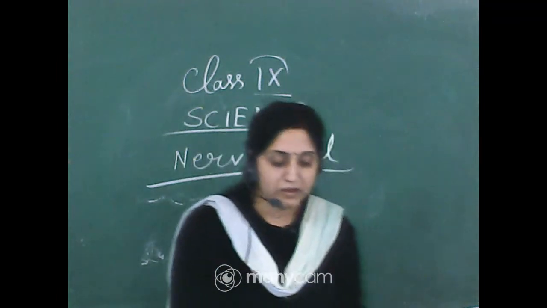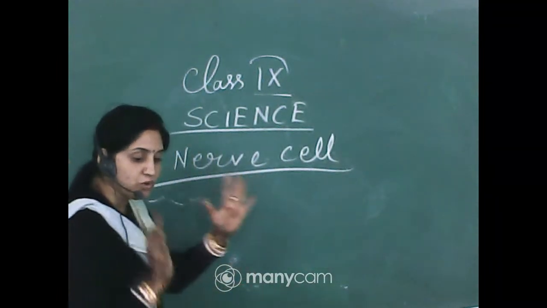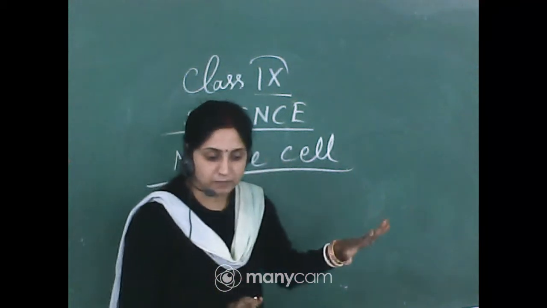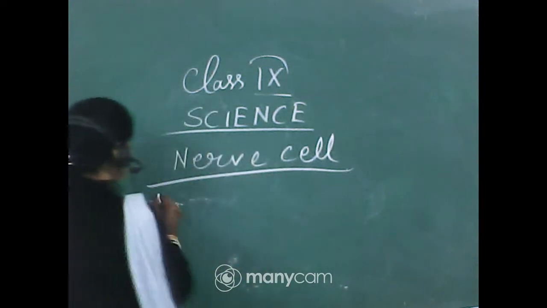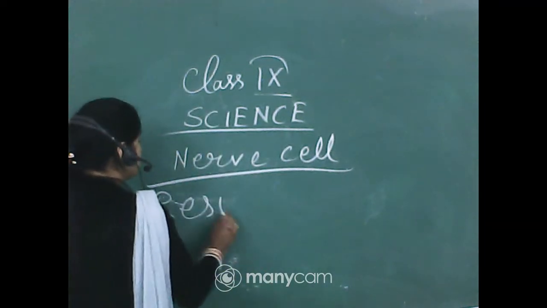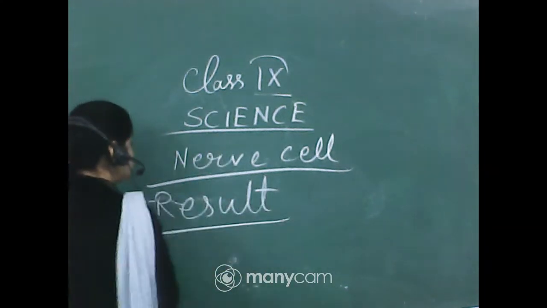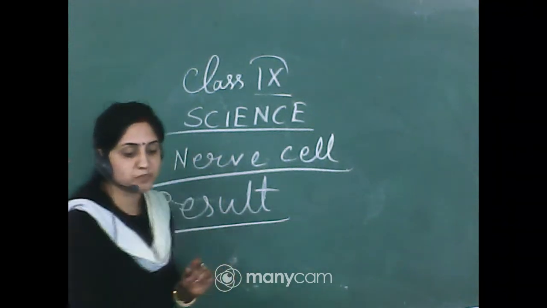Okay. Next point, result. So you have completed the total practical part, all the tissues and characteristics. Now give the point result. What is the result of the observation? Okay. Result. Next point, result.